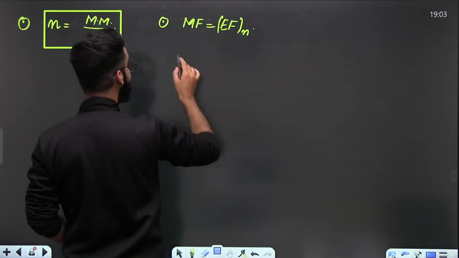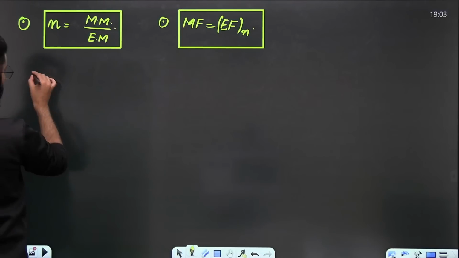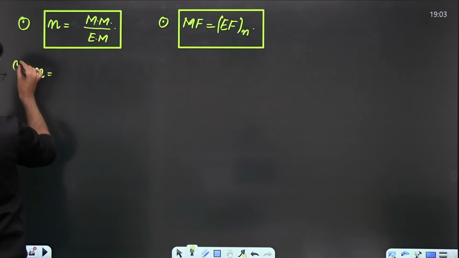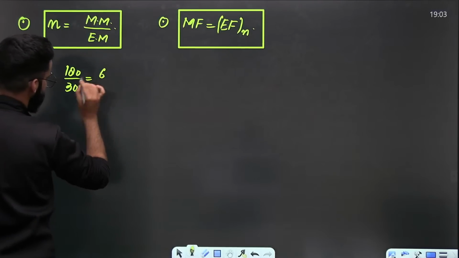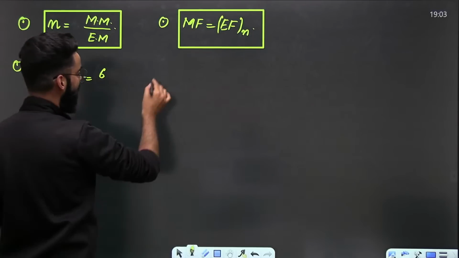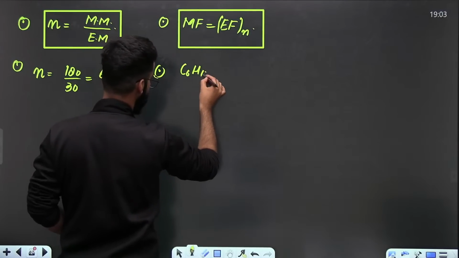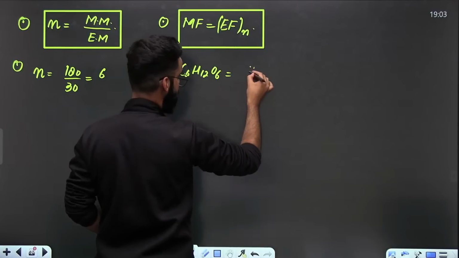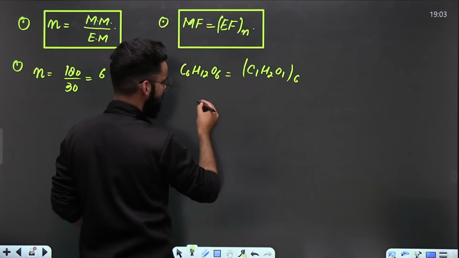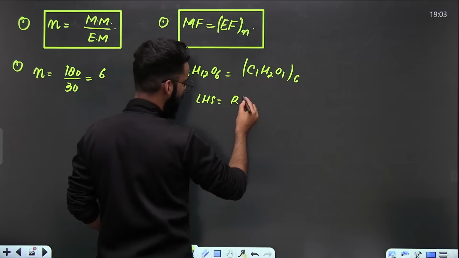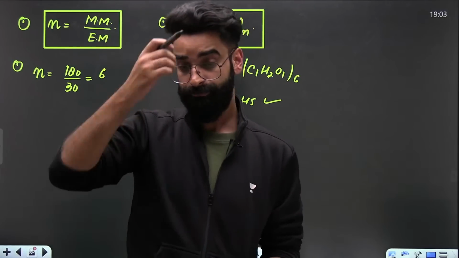Now you must be thinking, how come these results are true? Have a look. If I talk about glucose, what is the n value for glucose? Molecular mass 180 U, empirical mass 30 U, the value comes out to be 6. This is the n value for glucose, right? Let's see whether this formula is valid or not. What is the molecular formula of glucose? It is C6H12O6. What is the empirical formula of glucose? It is C1H2O1. What is the n value? That's 6. So LHS and RHS, are they coming out to be equal? It seems so. So this particular result is satisfied.